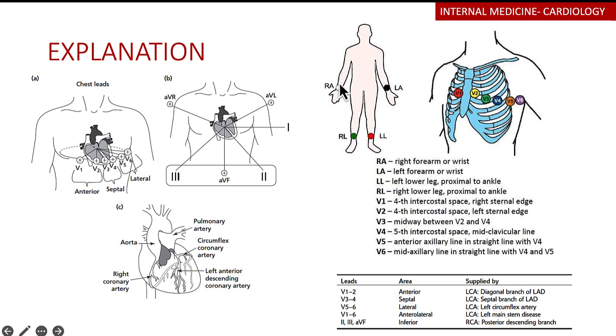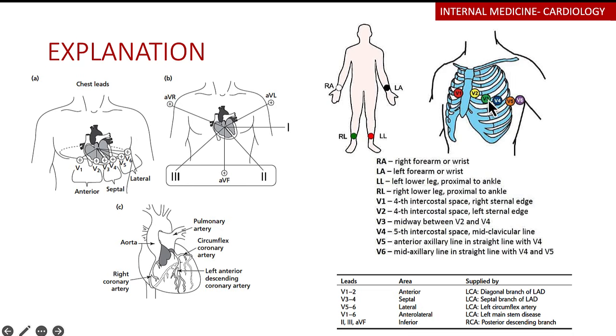Remember that these limb leads have a different way of looking at the heart. Lead 1 looks at the lateral aspect of the heart, while leads 2 and 3 look at the inferior aspect. Then you have what are known as chest leads, which are connected over the chest, V1 to V6. V1 is connected in the fourth intercostal space, to the right of the sternum. V2 is the fourth intercostal space, to the left of the sternum. It's a common misconception that people connect them higher up, where they auscultate for the heart. Do not connect them there. Connect them at the fourth intercostal space.